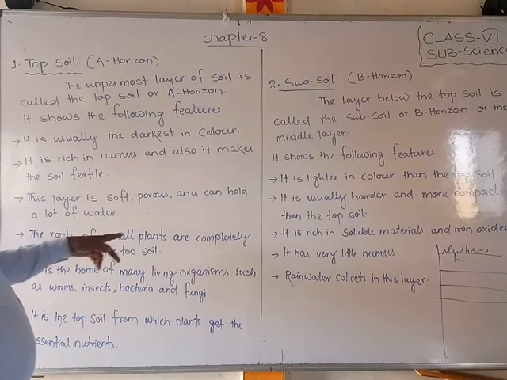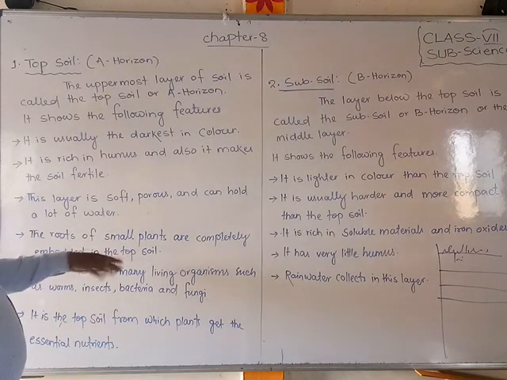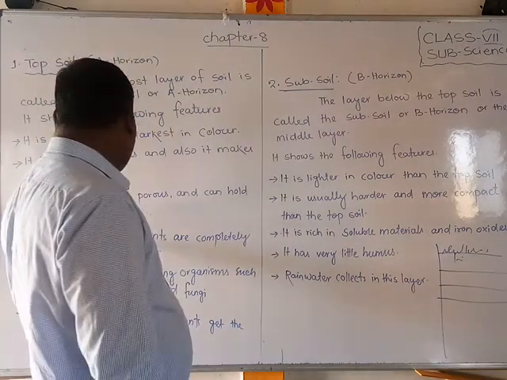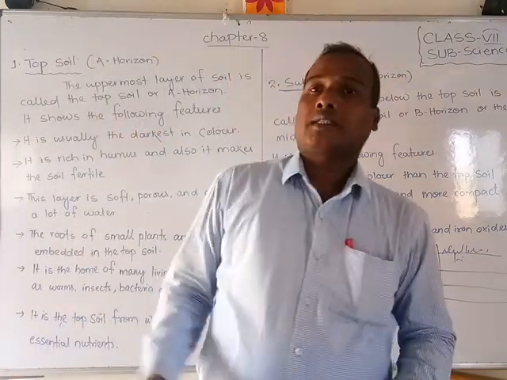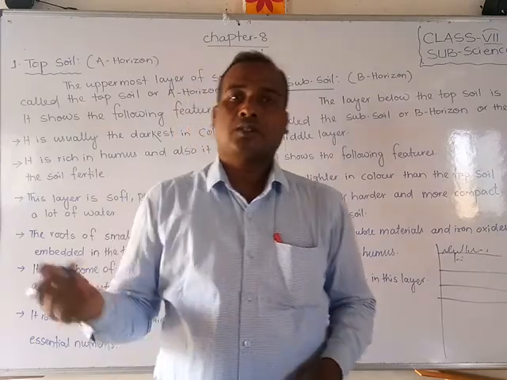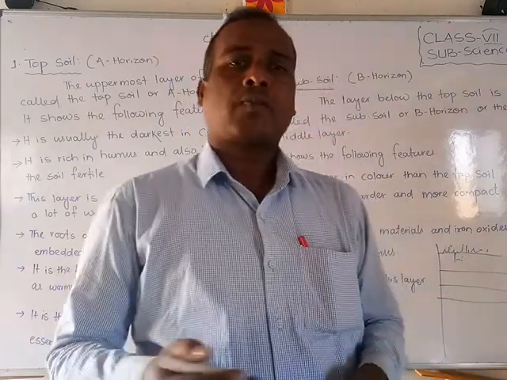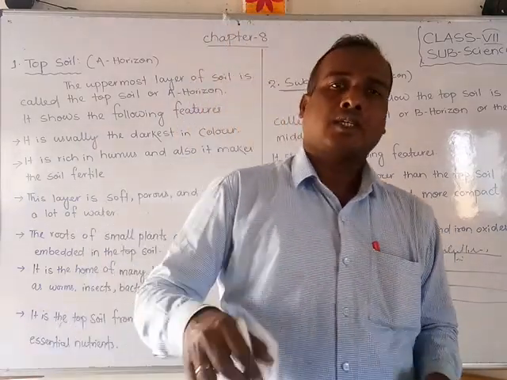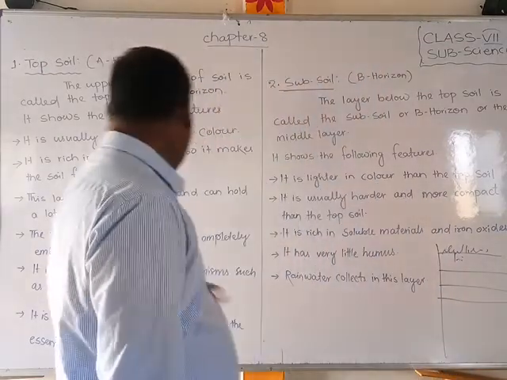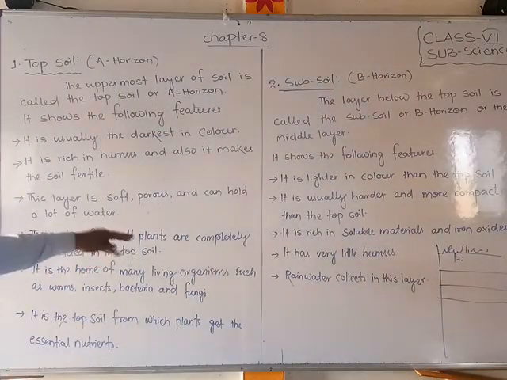The roots of small plants are completely embedded in this topsoil. If you look at small plants like grass, flower plants or rose plants, their roots are very small and stay only in the topsoil. Embedded means they are held firmly under the topsoil.